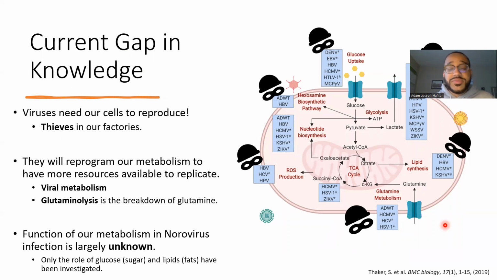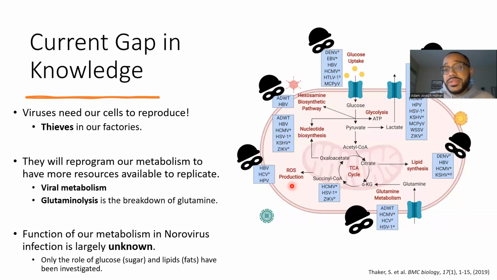Unfortunately, us virologists, we're not too good at naming things. This is the field of viral metabolism. If we look at this figure, I've added thief icons on these blue boxes, which are specific viruses that have been known to interact with different metabolic pathways. The virus is targeting and reprogramming these pathways to produce more of them, so they can have molecules available to replicate more efficiently.